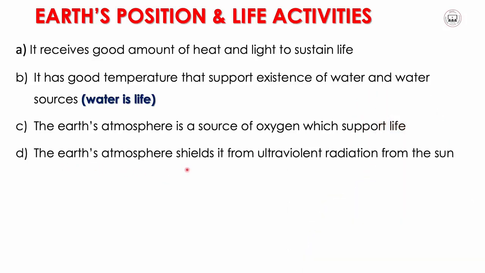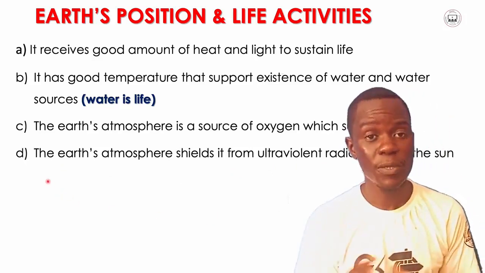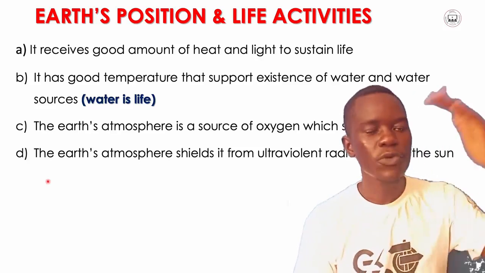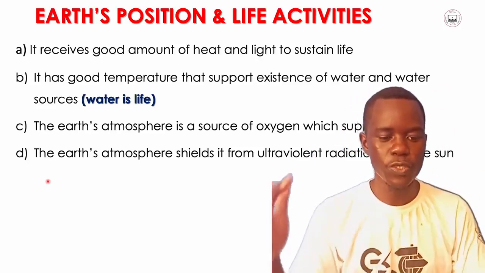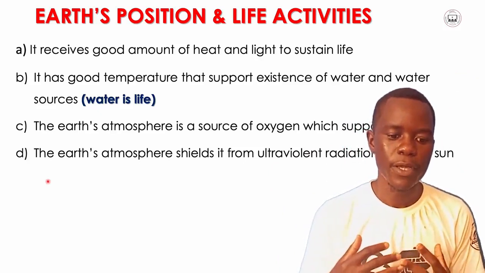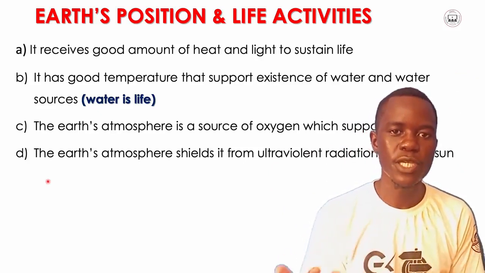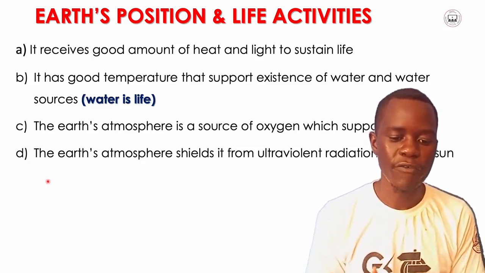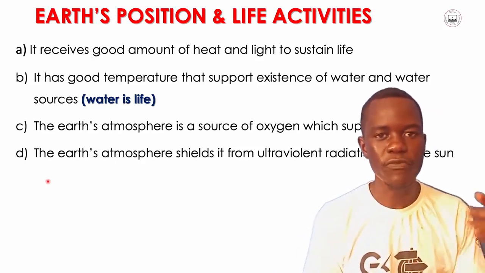The Earth's atmosphere shields it from ultraviolet radiation from the sun. The Earth also supports life because in its atmosphere there is a shield which blocks the ultraviolet radiation that comes from the sun.